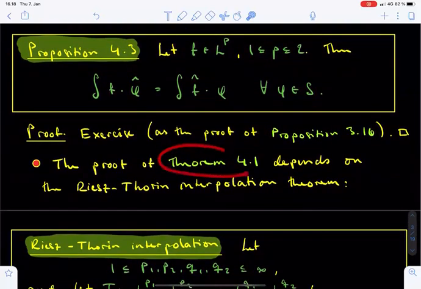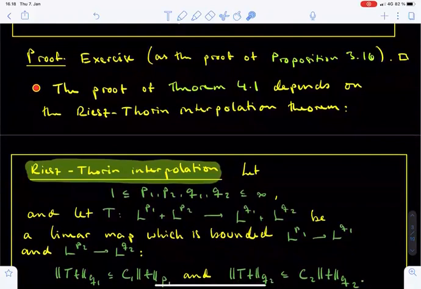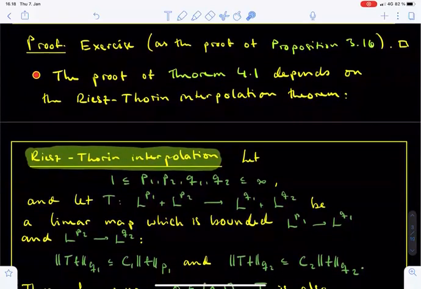What remains to be done is to prove Theorem 4.1, namely the Hausdorff-Young inequality. The idea is that we already know the inequality for the cases p equals 1 and p equals 2. In order to prove it for the intermediate exponents p between 1 and 2, we use an abstract interpolation result known as the Riesz-Thorin interpolation theorem.